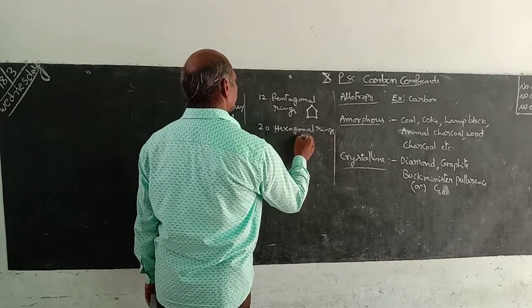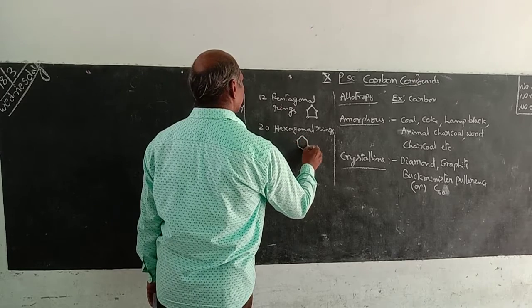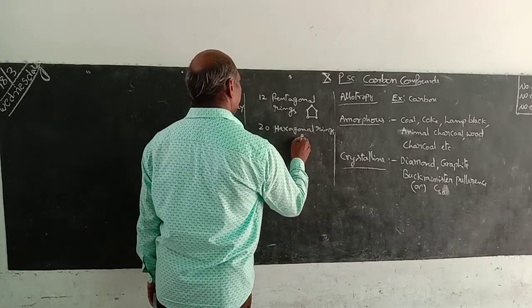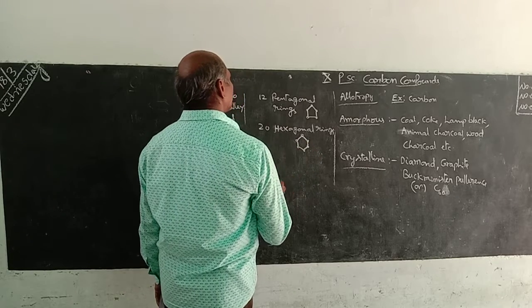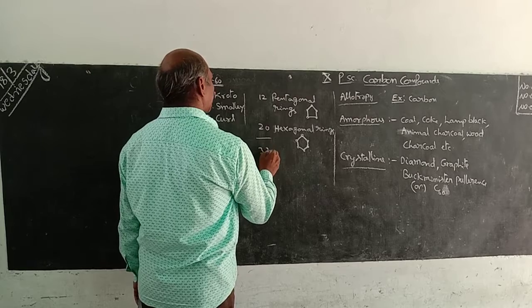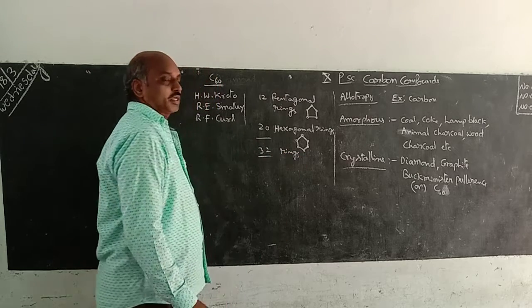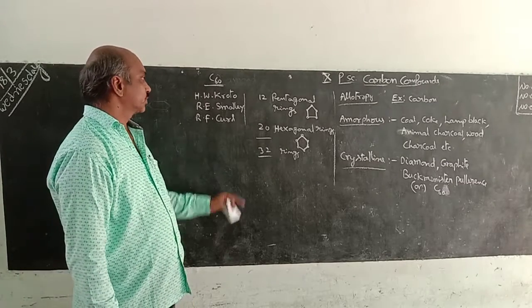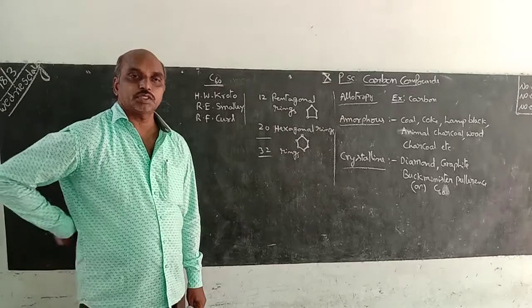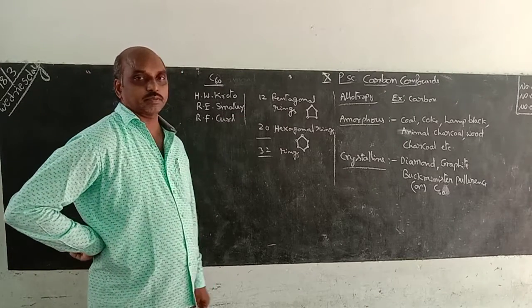Hexagonal rings you already know. This is the hexagonal ring. Total 32 rings, forming a football structure. These balls are gathered like a football. That means this is the C60. C60 means 60 carbon atoms are present among the 32 rings.